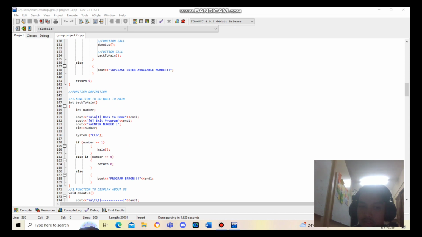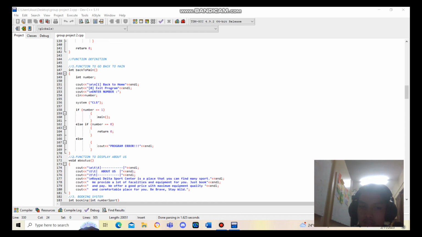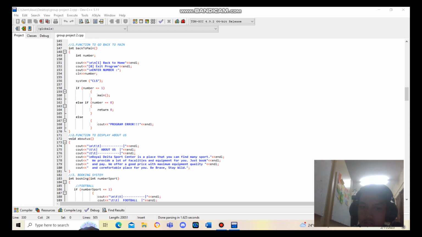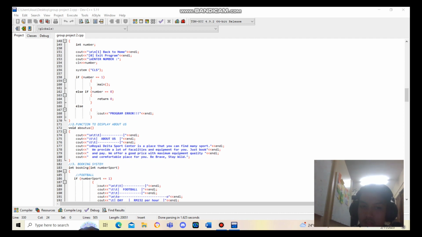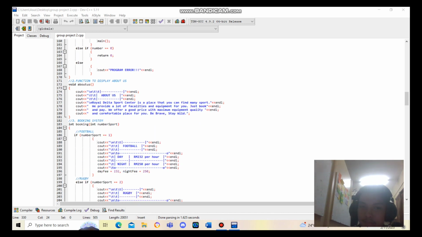So for our definition, number 1 is our function to go back to main. This is the function back to home, basic program. But if the user enters the wrong number, it will display program error. Number 2 is our function definition to display about us. This is our void for about us.